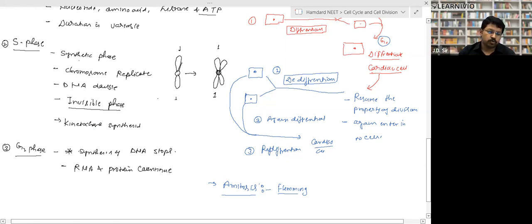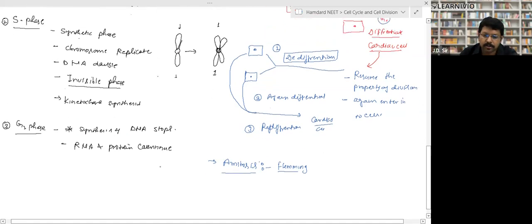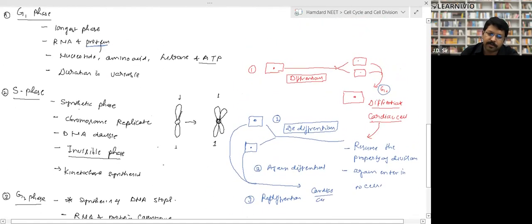Now it enters into the G2 phase. In the G2 phase, the synthesis of DNA stops, RNA and protein synthesis keep on going, right? So this is called interphase. Are G1, S and G2 clear?